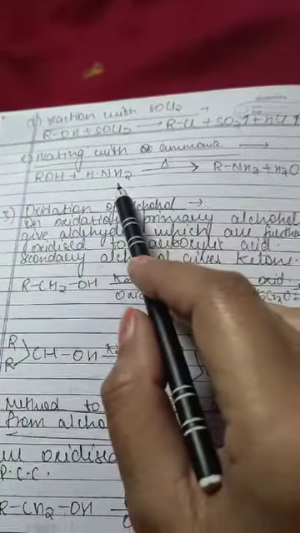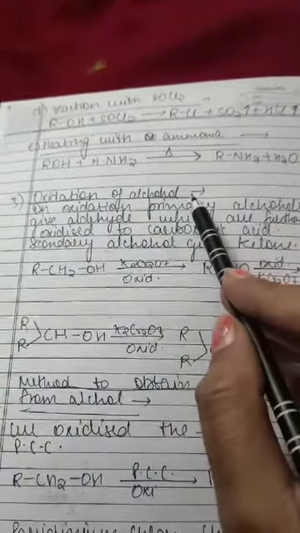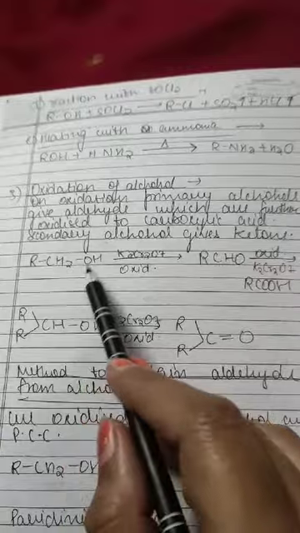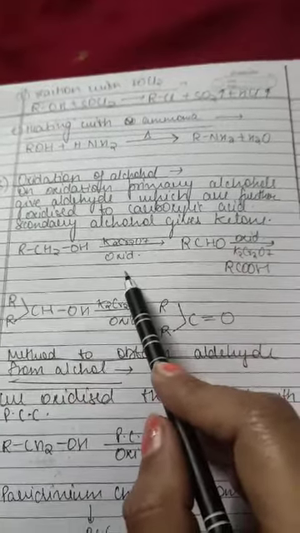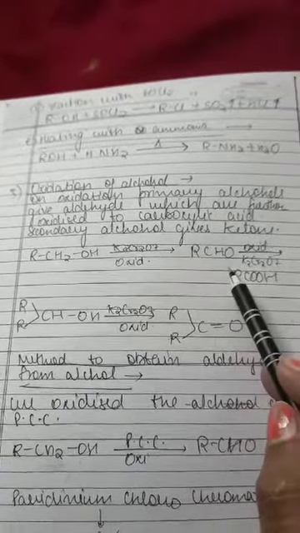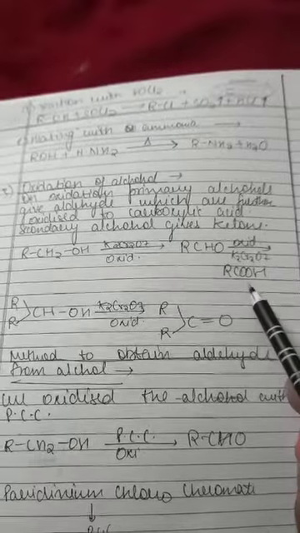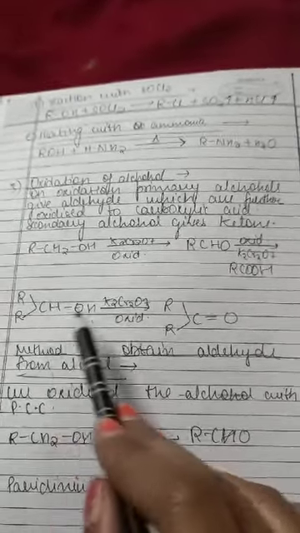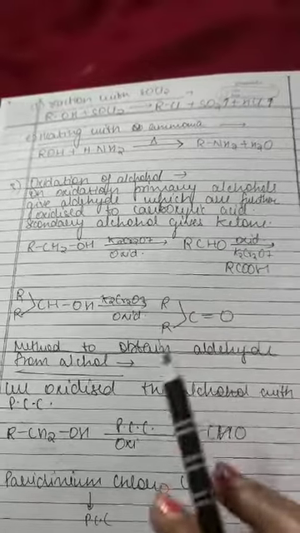Heating with ammonia. ROH reacts with NH3 on heating to give RNH2 and water. Oxidation of alcohol: RCH2OH in the presence of K2Cr2O7 forms RCHO. With further oxidation, again with K2Cr2O7, it forms RCOOH. This RCOOH again reacts with K2Cr2O7 and forms C double bond O with R groups present.